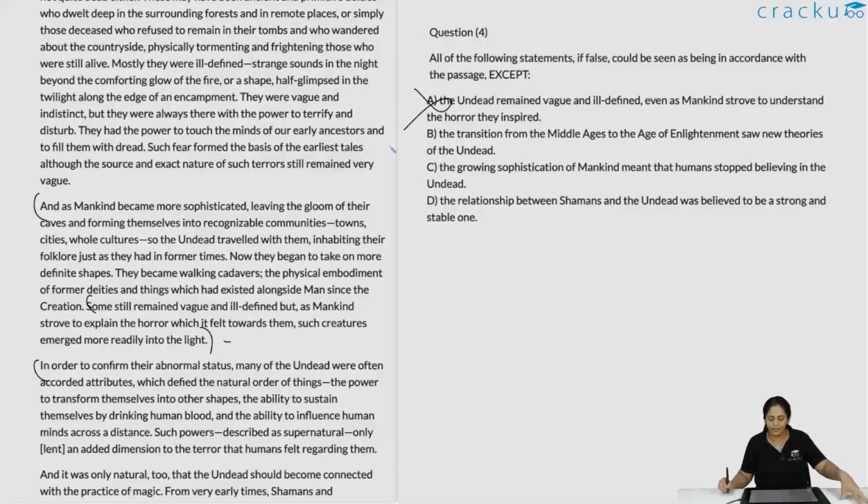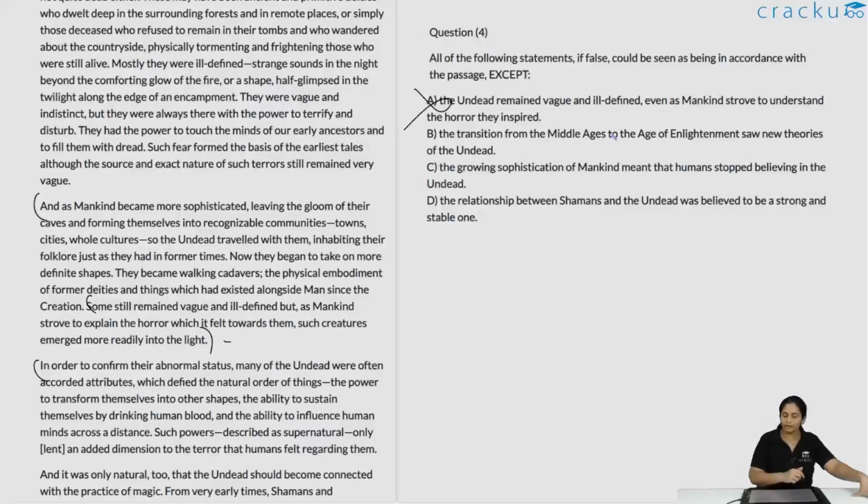The transition from the Middle Ages to the Age of Enlightenment saw new theories of the undead. If I falsify it, that is, the transition from Middle Ages to the Age of Enlightenment saw no new theories, that would be wrong, because as you see over here, once they came into the Age of Enlightenment, they became walking cadavers, the physical embodiment of deities, etc. They essentially emerged more into the light. There were more theories, more characteristics assigned to them as you moved from Middle Ages to the Age of Enlightenment. So if you invalidate this, this is not in accordance with the passage. Essentially, if you're getting twisted with the double falsification, if you falsify it, it is no longer in accordance with the passage. So in its current form, it should be according to the passage.